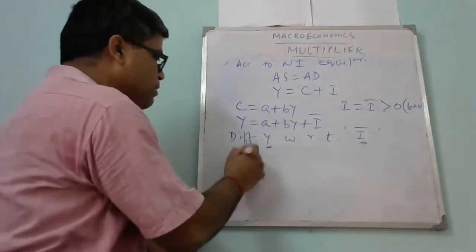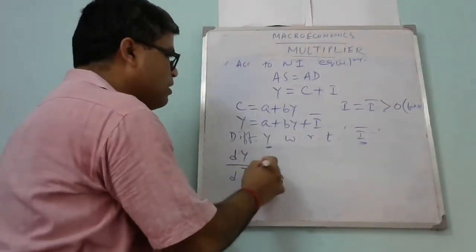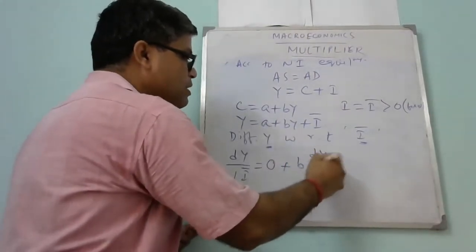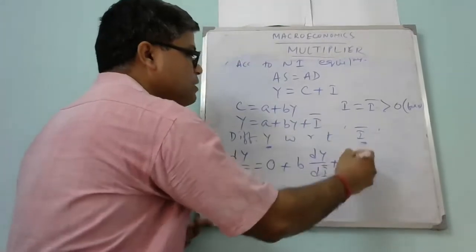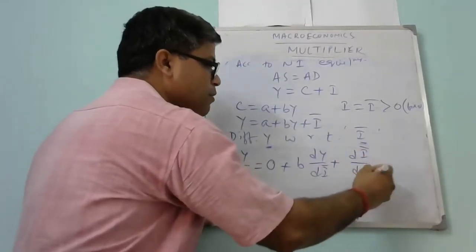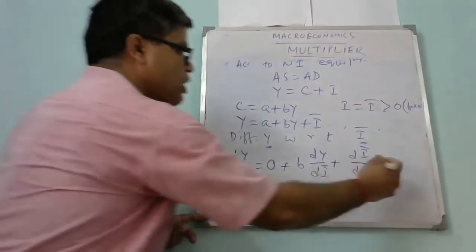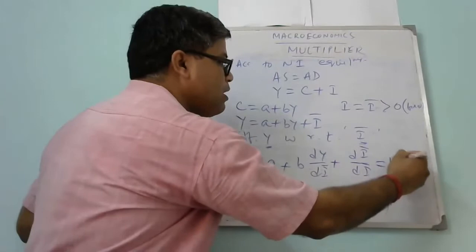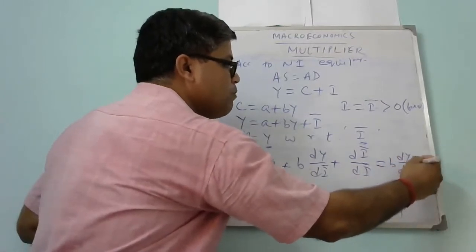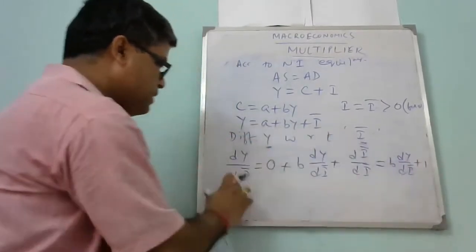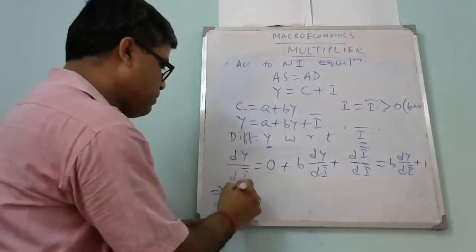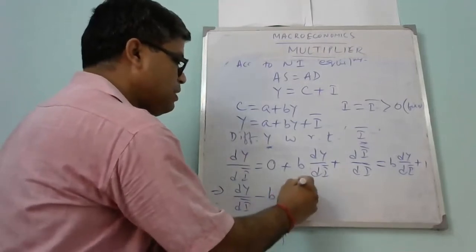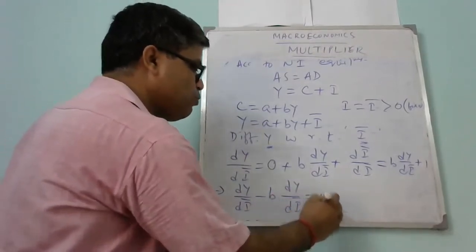So if we do the simple calculus, dY by dI bar equals, this part is constant, so it will be 0, plus b dY by dI bar, and this is dI bar by dI bar, which becomes 1. So dY by dI bar equals b dY by dI bar plus 1. Transfer this to the left hand side: dY by dI bar minus b dY by dI bar is equal to 1.